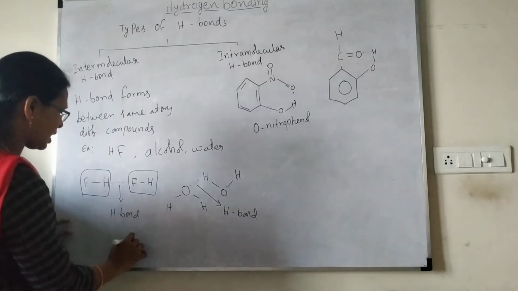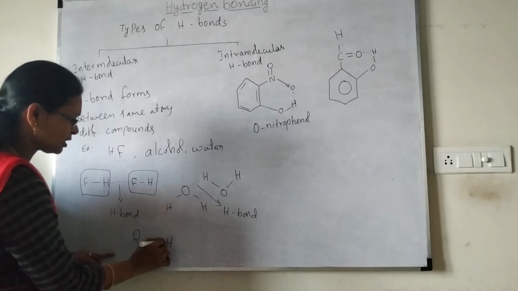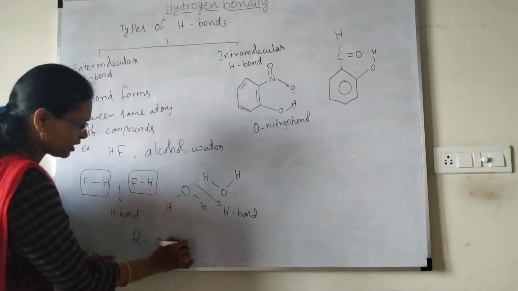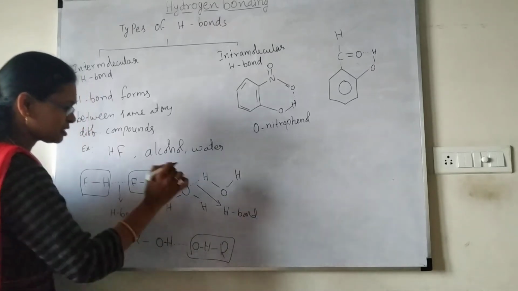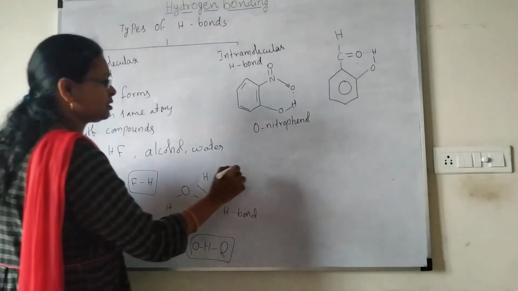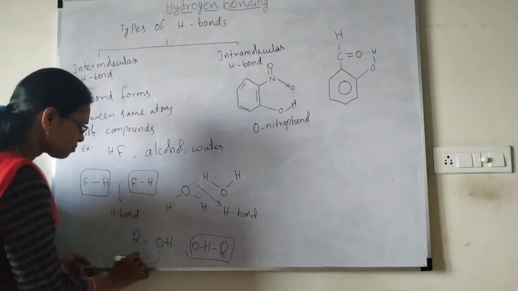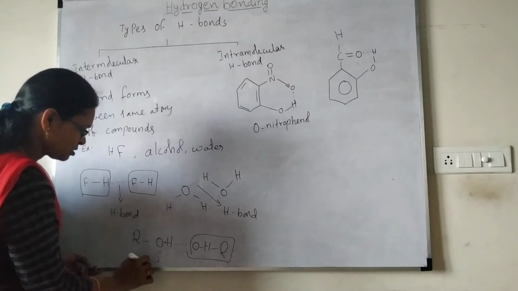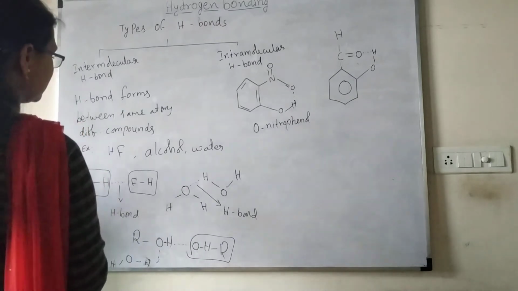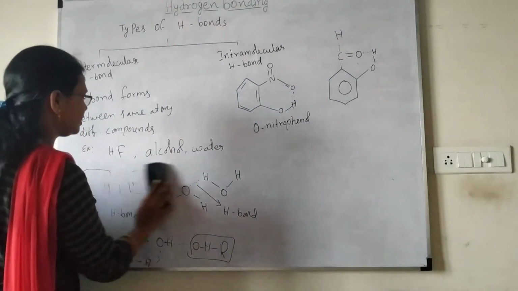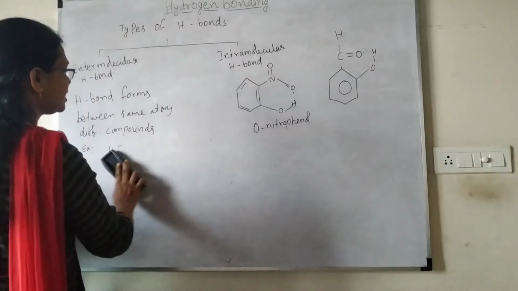And even alcohol you take, R, the alkyl group. So OH is there, and this OH forms a hydrogen bond again with another oxygen, and here it is forming. Not only alcohol, we can form it with a water molecule also. Water molecule, I am writing here, O, H, O and H. Like this, in the same kind of molecule or in different molecules, it forms hydrogen bonds. This we say is intermolecular hydrogen bonding.